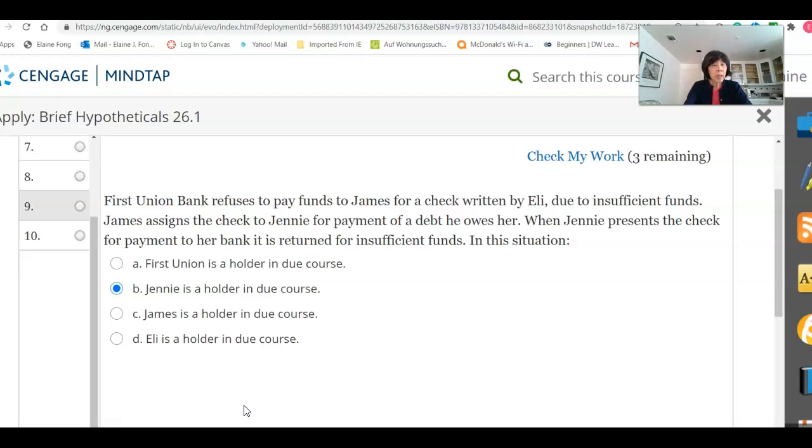Now, to explain this, you just need to look again at what's required to be a holder in due course. Has Jenny given value? She has. The value she has given is she has released James from a prior debt that he owed her. It's what's referred to as an antecedent debt, and so that qualifies as value under the UCC. Has Jenny done this in good faith and without notice? Yes, apparently there's no fact to indicate otherwise. So Jenny is a holder in due course.